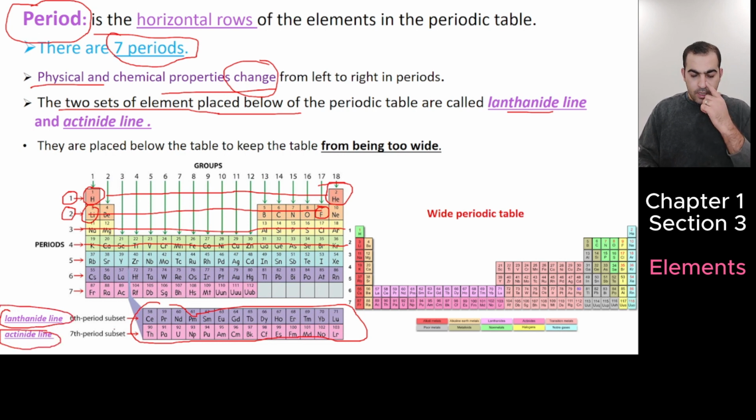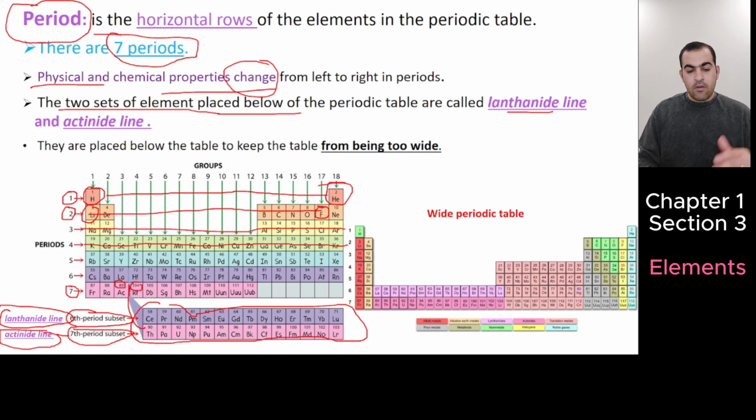Actually, we have placed them below the periodic table to keep the table from being too wide. If we put these, what is their original place? They are in the 6th period and 7th period. The actinides belong to the 7th period. Their original place is right here, between element 89 and element 104.